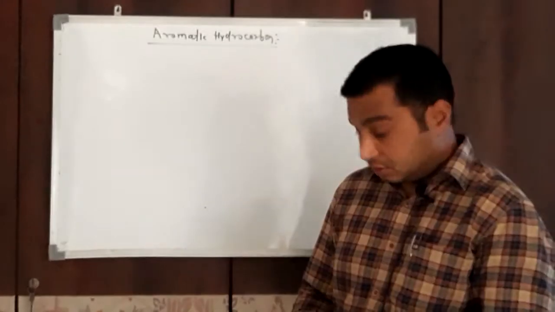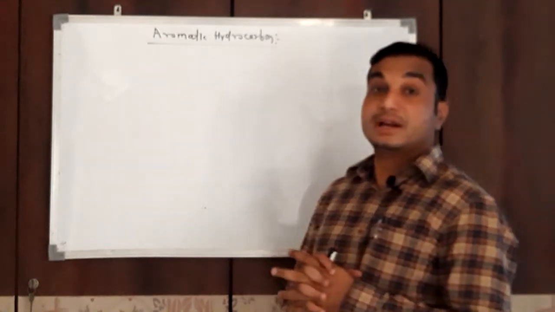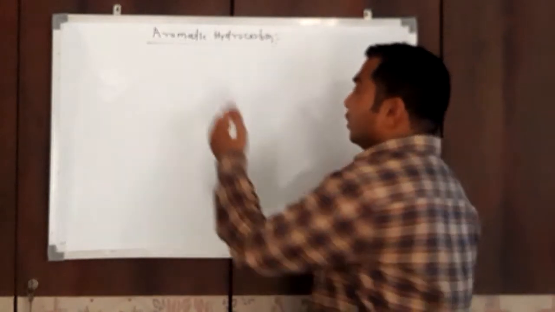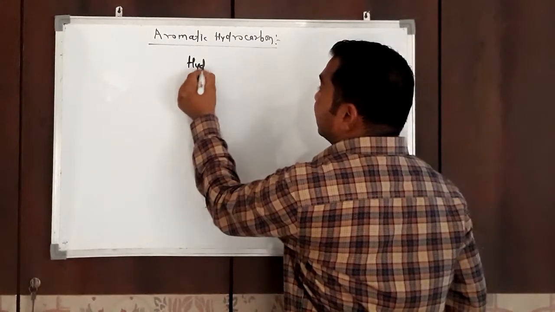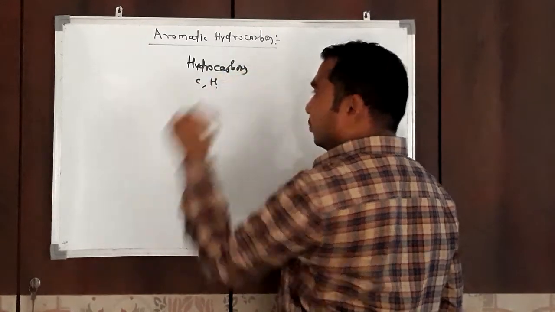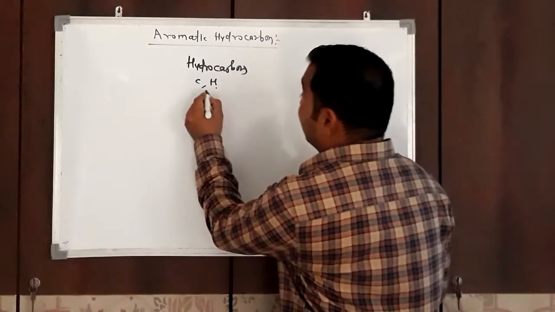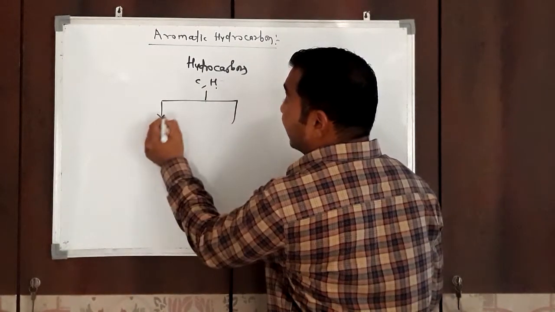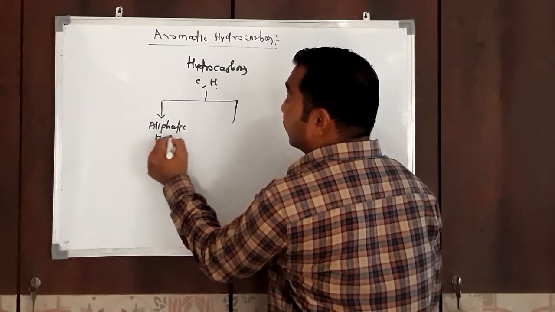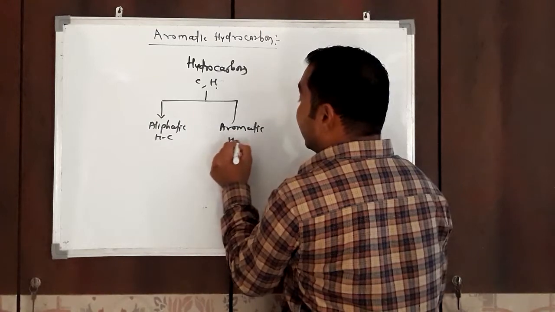Now we are going to start a new chapter, that is aromatic hydrocarbon. We already studied what hydrocarbons are. Hydrocarbons mean carbon and hydrogen containing compounds, and long back we classified these hydrocarbons into mainly two categories: aliphatic hydrocarbon and aromatic hydrocarbon.